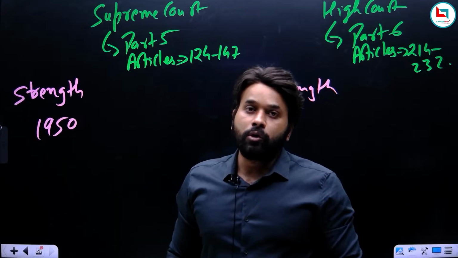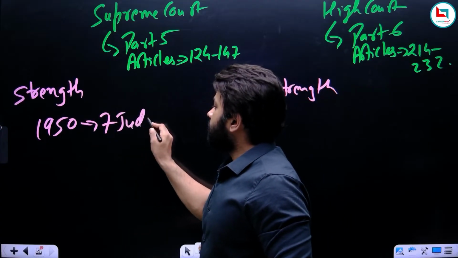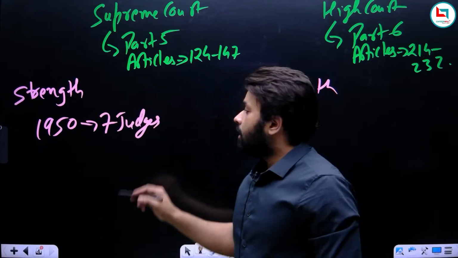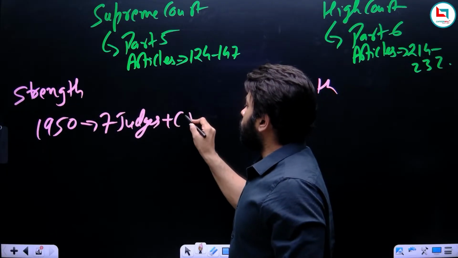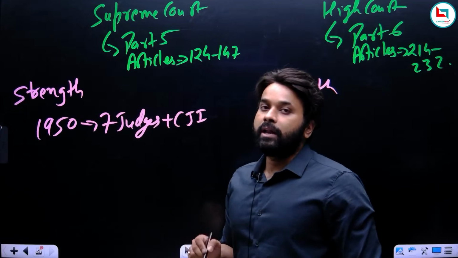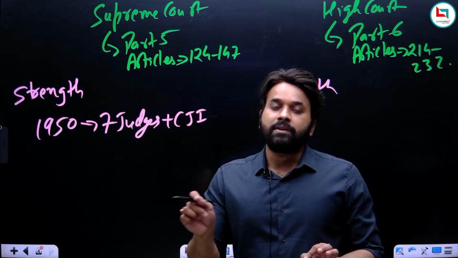When the Supreme Court was established, at that time, there were a total of 7 judges and the Chief Justice of the Supreme Court. And we all know the Chief Justice of the Supreme Court is called the Chief Justice of India. So initially, how many judges were there? A total of 8 judges, 7 plus 1.